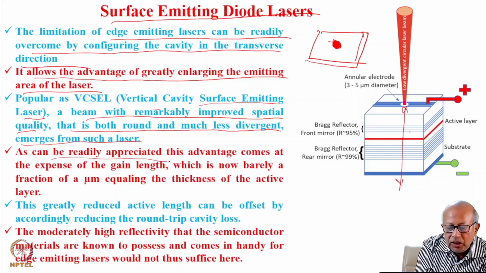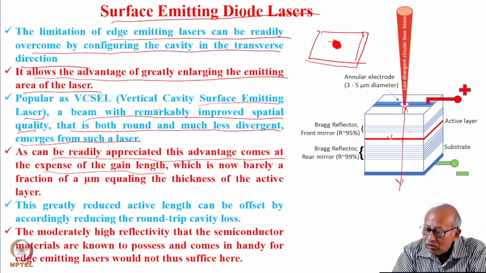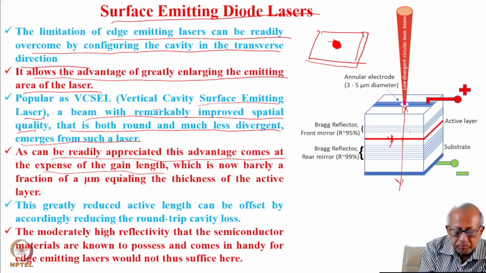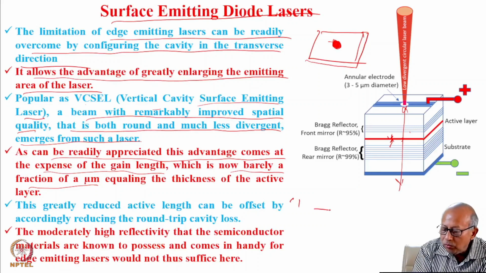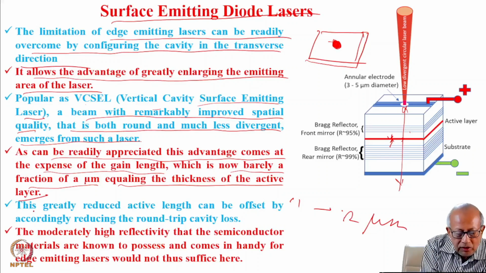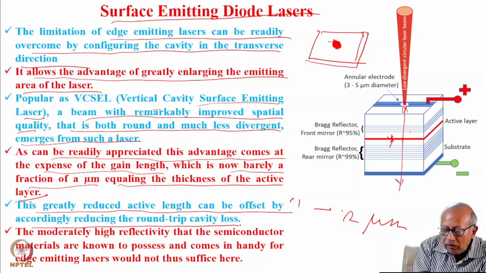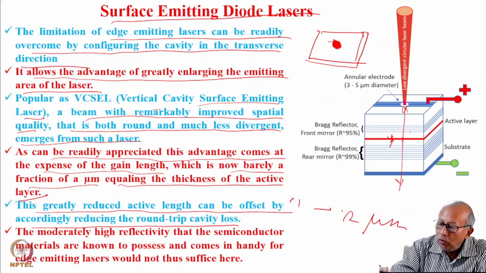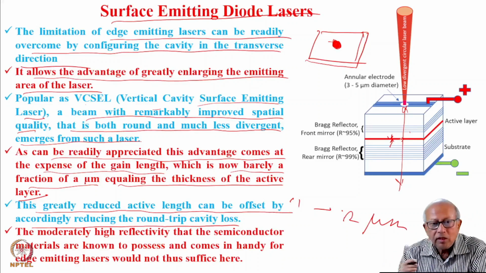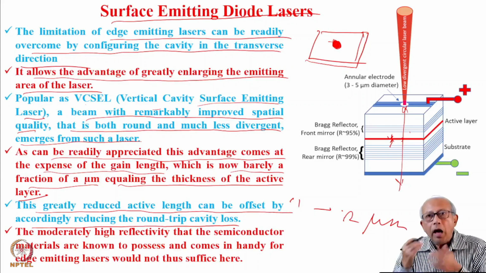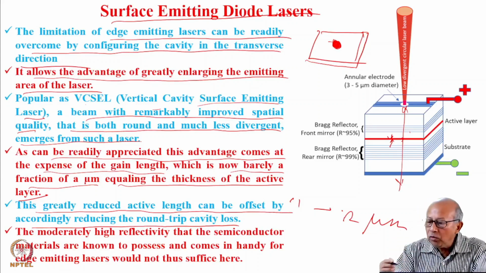As can be readily appreciated, this advantage comes at the expense of the gain length, because gain length is just this, the thickness, which is barely a fraction of micrometer, 0.1 to 0.2 micrometer, equaling the thickness of the active layer. This greatly reduced active length can be offset by accordingly reducing the round trip cavity loss. So in order to satisfy the condition of lasing, we'll have to reduce the transmission loss from both ends.